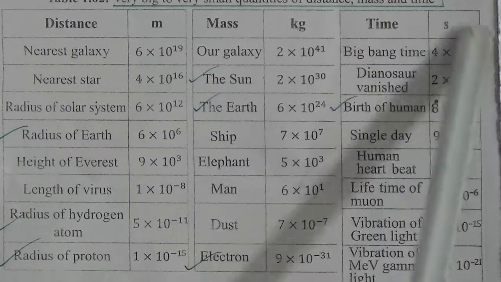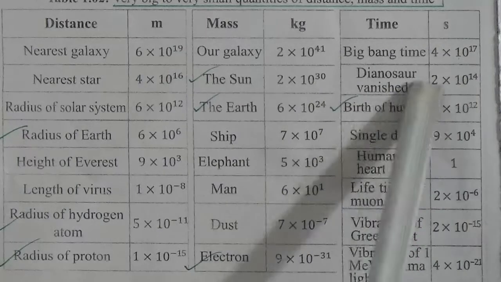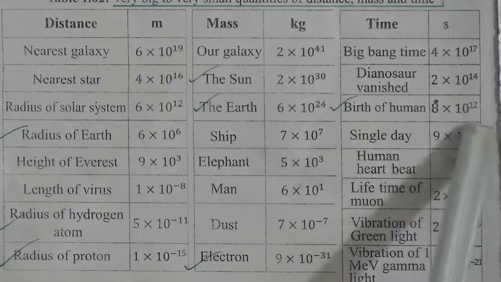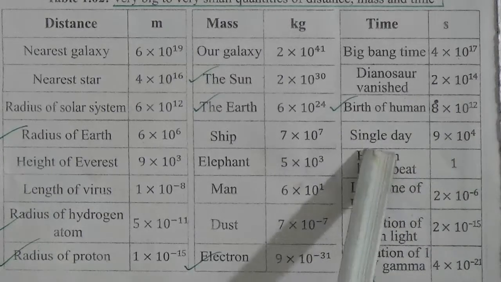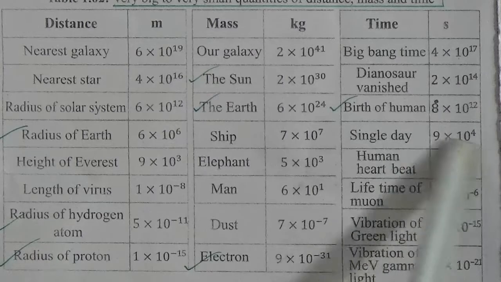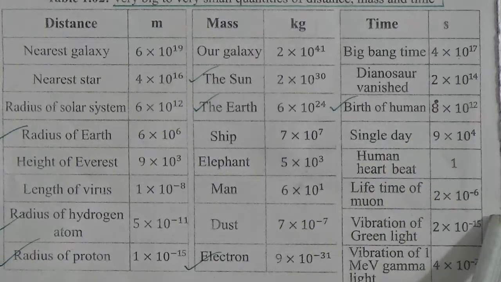Now time in seconds. Big Bang time 4 into 10 to the power 17, dinosaur vanished 2 into 10 to the power 14, birth of human 8 into 10 to the power 12, single day 9 into 10 to the power 4 second, human heartbeat 1 second. This is important. Lifetime of moon 2 into 10 to the power minus 6 second, vibration of green light 2 into 10 to the power minus 15 second, vibration of 1 mega electron volt gamma light 4 into 10 to the power minus 21 second.